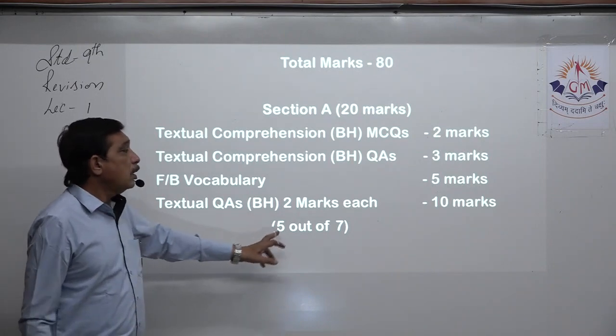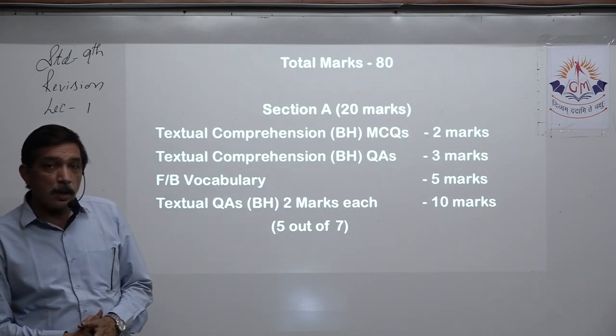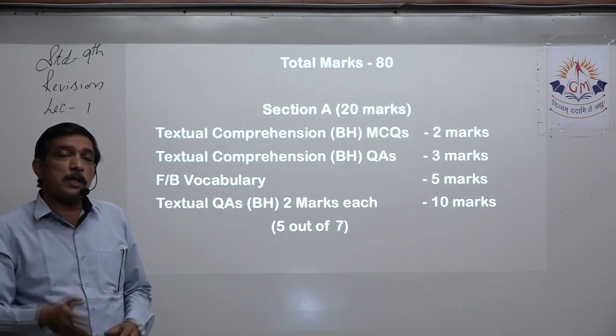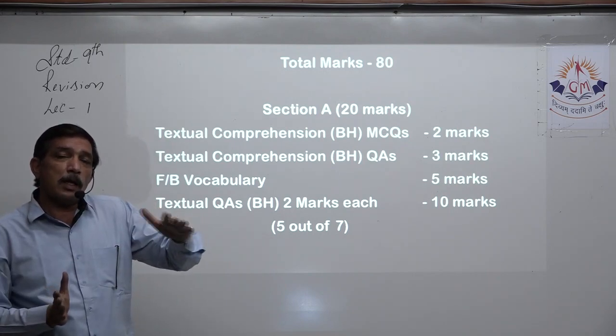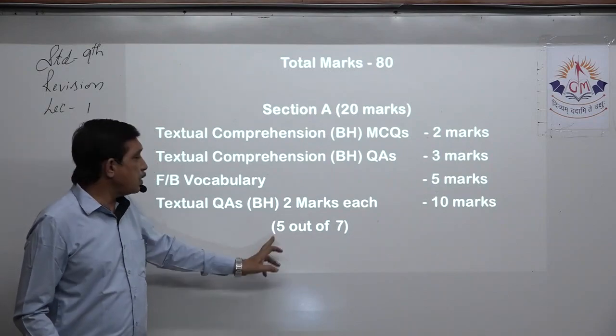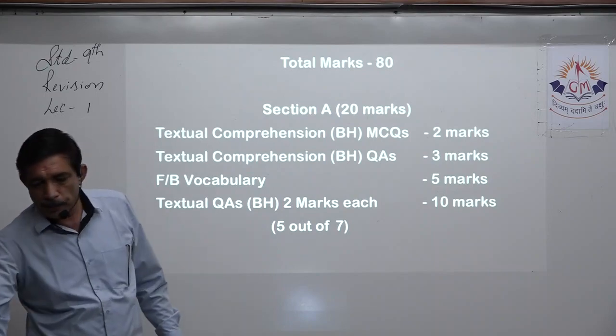There will be 7 questions given. We have a generalized option this year, so instead of putting an "or" in between 2 questions, all the questions will be given together. Out of those 7 questions, we have to answer 5. That means 5 tens, 10 marks. So this completes section A.